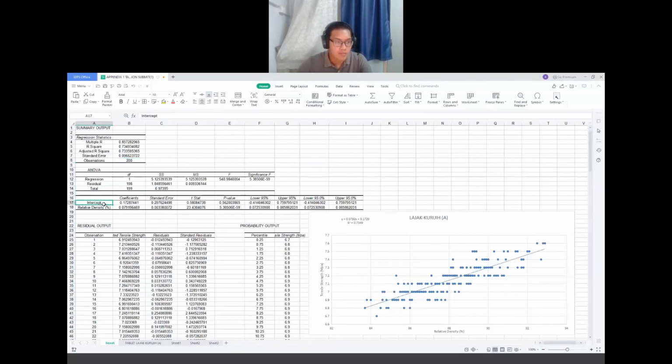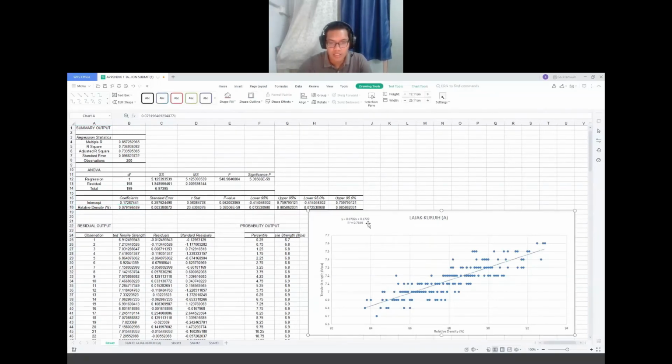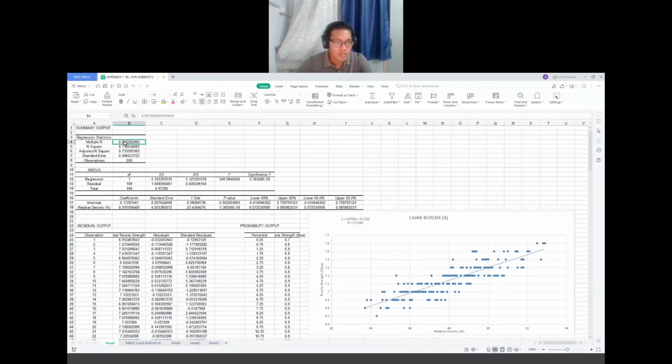Then the intercept estimate, the value we get is 0.1728, and the estimate slope here is 0.0791. So we can say that our regression equation will be y equal to 0.0792x plus 0.1729.